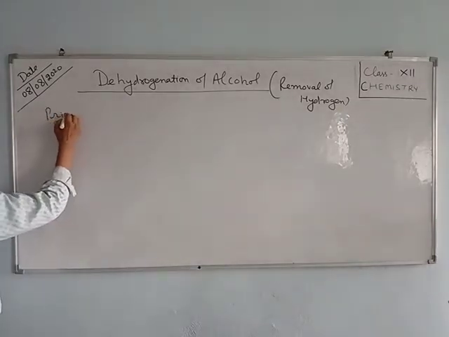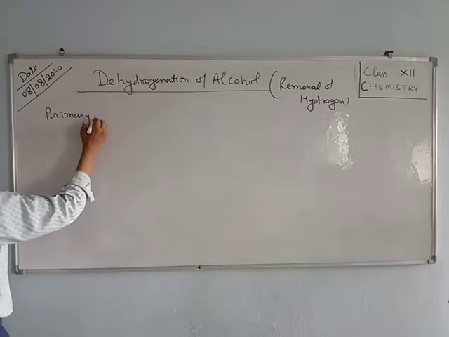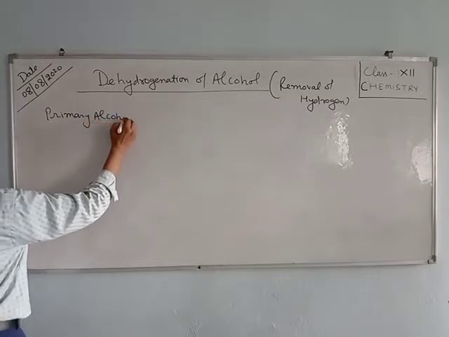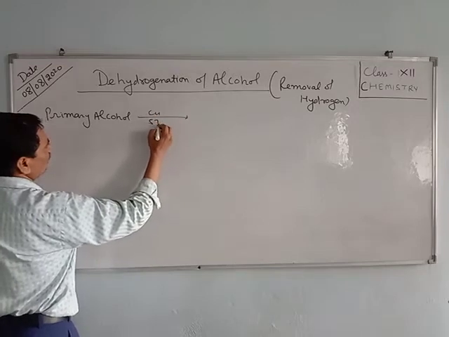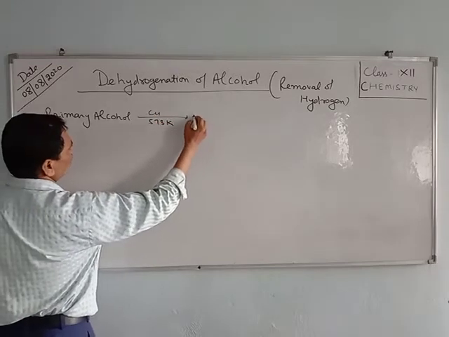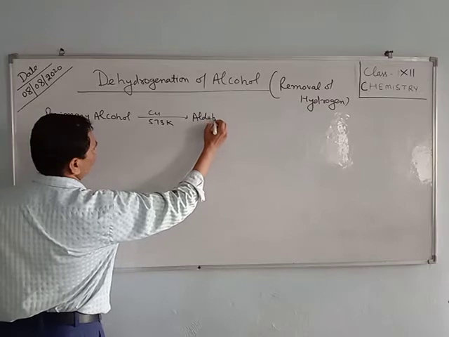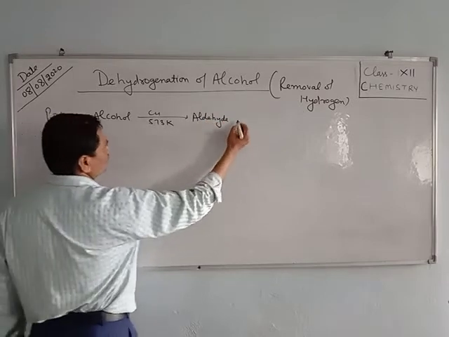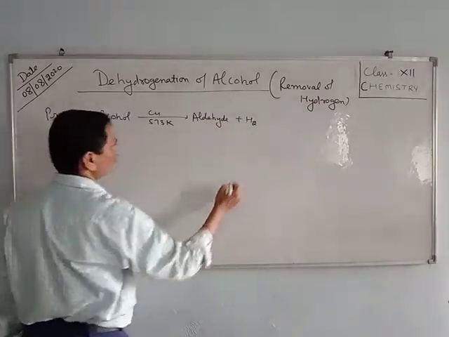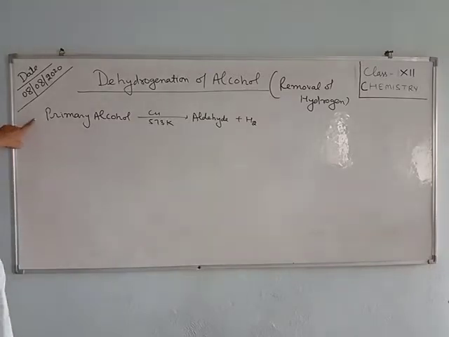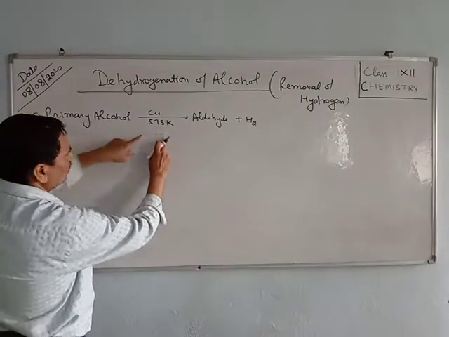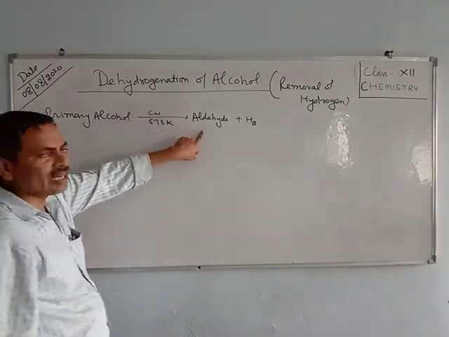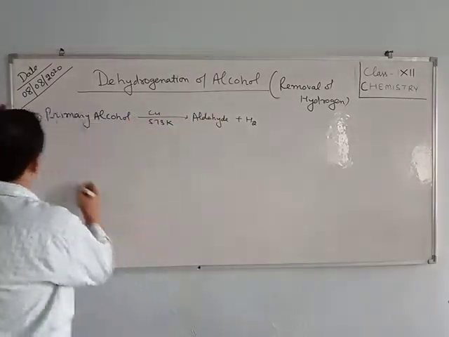When primary alcohol is heated in the presence of copper at 573 Kelvin, it forms aldehyde and hydrogen is removed.